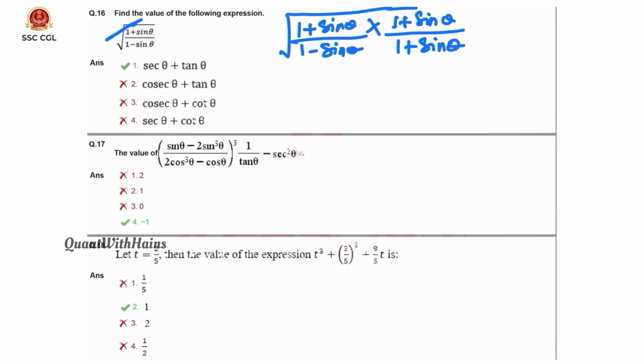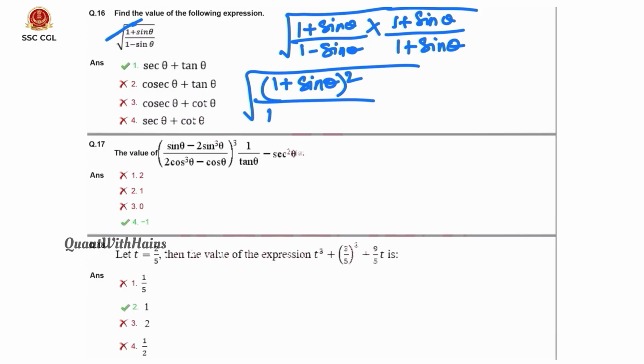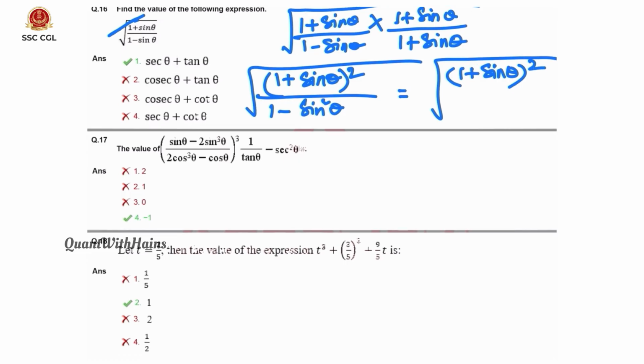Rationalization. The under root is there. And what do we get? Here 1 plus sin theta 2 times is there, so 1 plus sin theta whole square. Here in the denominator, a plus b into a minus b form is there. A square minus b square, that is 1 square minus sin square theta. Here we know sin square theta plus cos square theta is 1. That means 1 minus sin square theta becomes cos square theta.